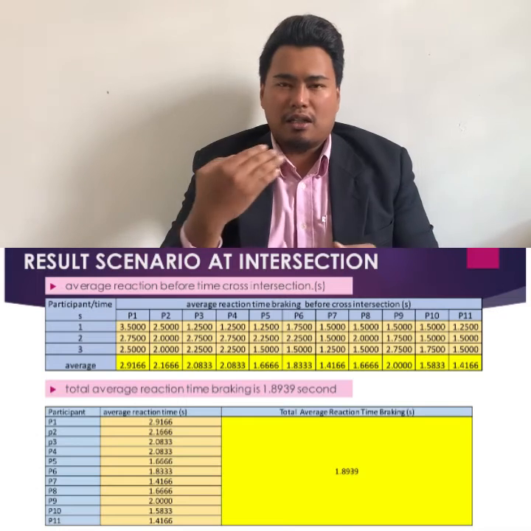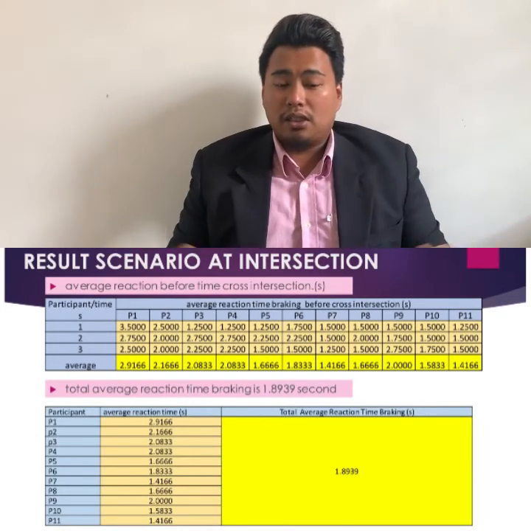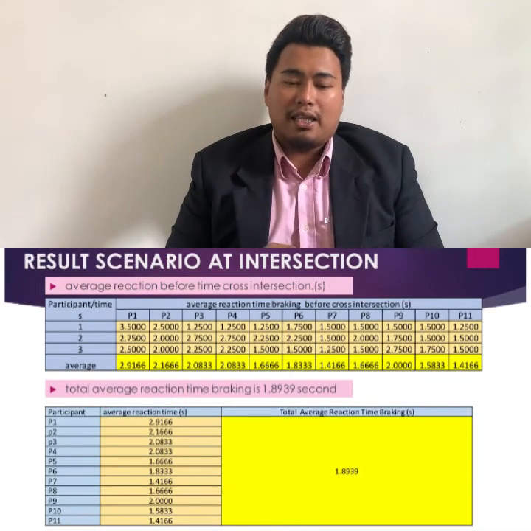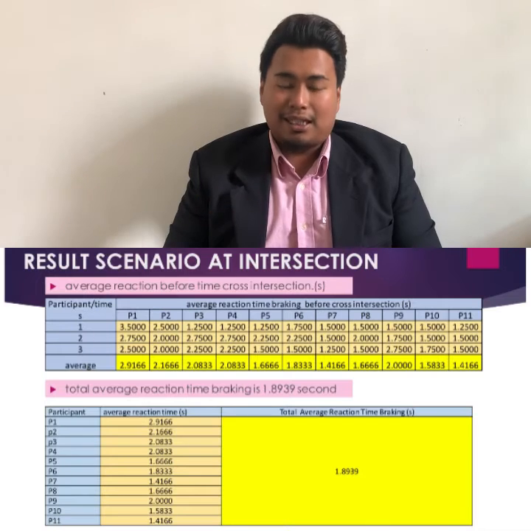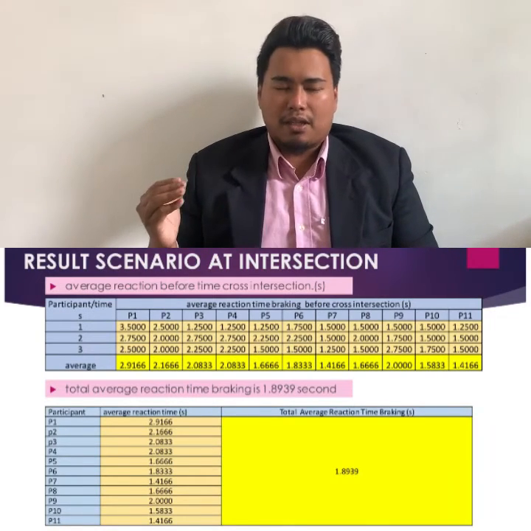So the total average reaction time for the braking is 1.8939 seconds before crossing the intersection.